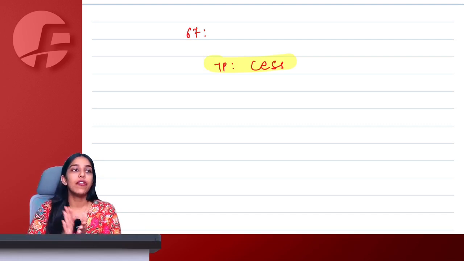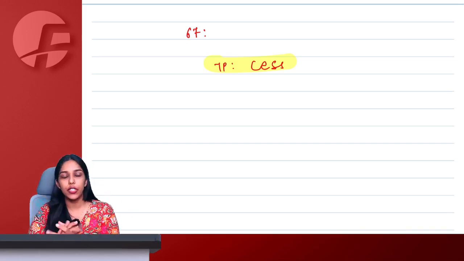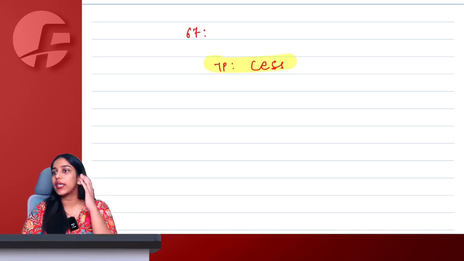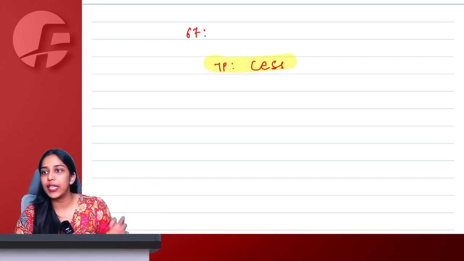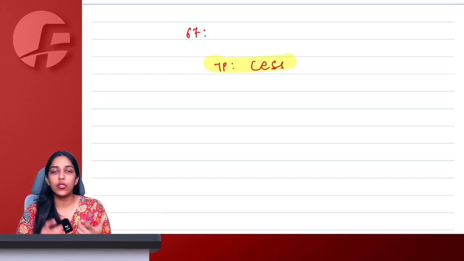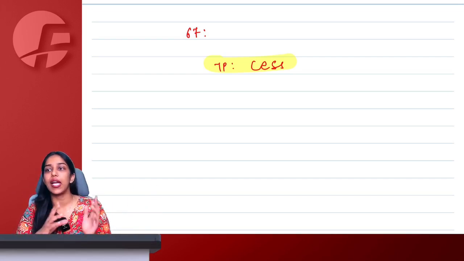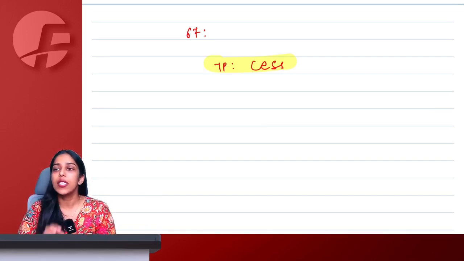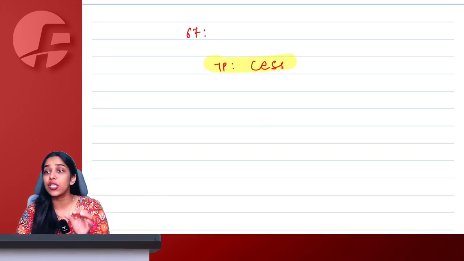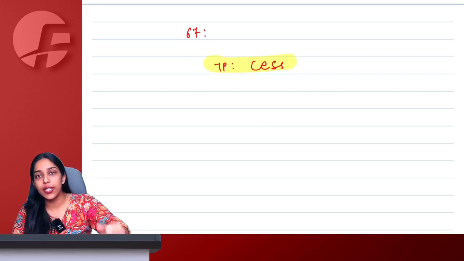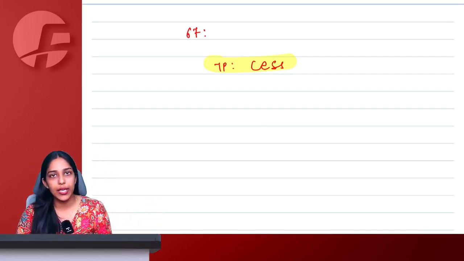Also, if the person is not cooperating or anything like that, the officers have full authority, and whatever goods they are finding there, they have the power to also seize those goods, confiscate those goods, and take those goods along with you in the search operations. So we understand search is a very, very strict provision compared to the inspection.